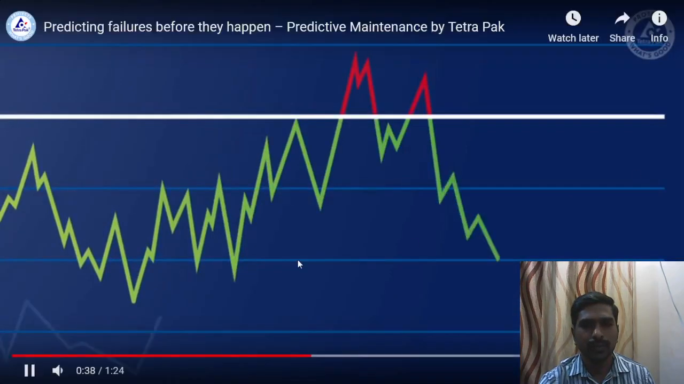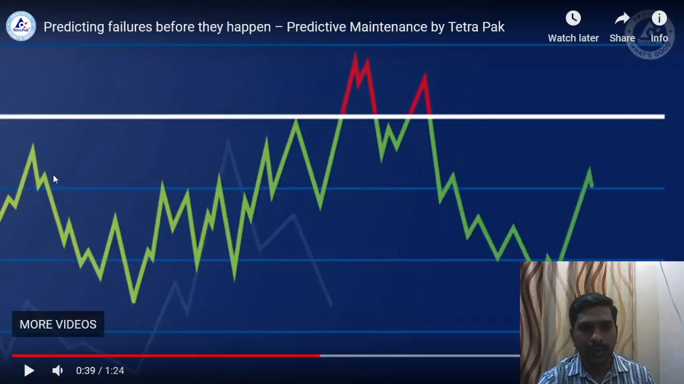So this is the sensor variable values. If the values reach more than the criteria, more than the upper criteria, then they do corrective actions. So this way they are doing predictive maintenance.